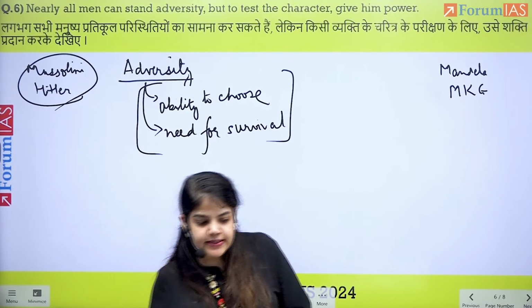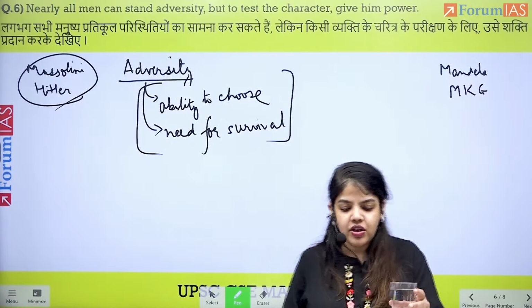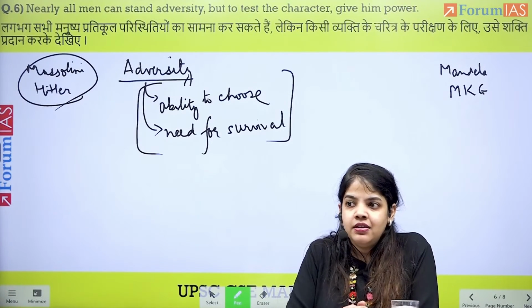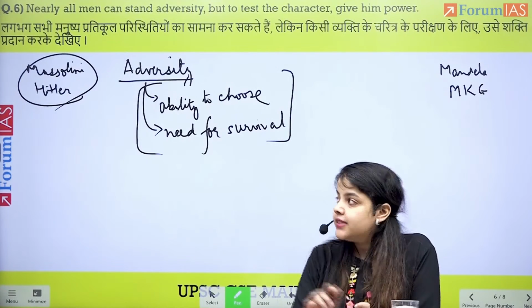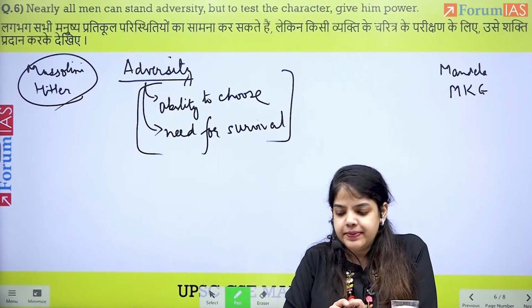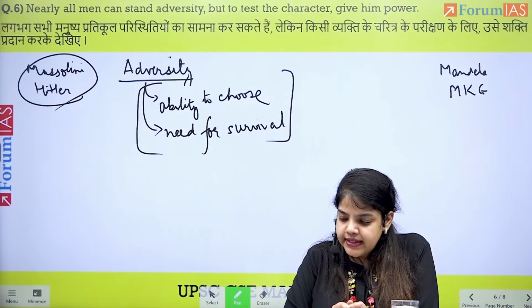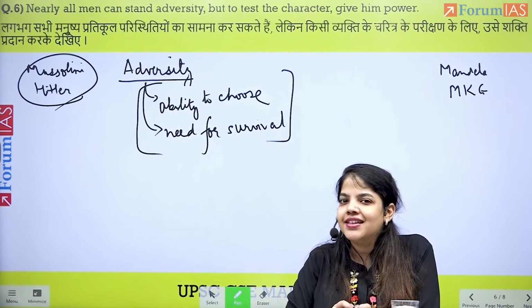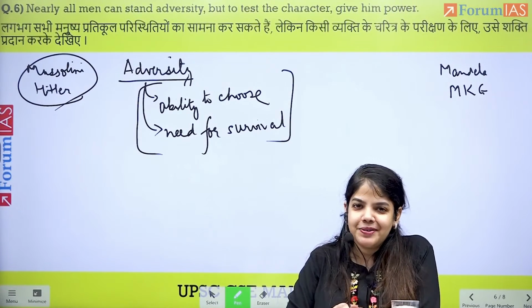This shows us how it is not necessary that a person in the face of adversity will falter, as was done by Hitler and Mussolini. This means that what is the real test? The real test is not the adversity. It is the power.